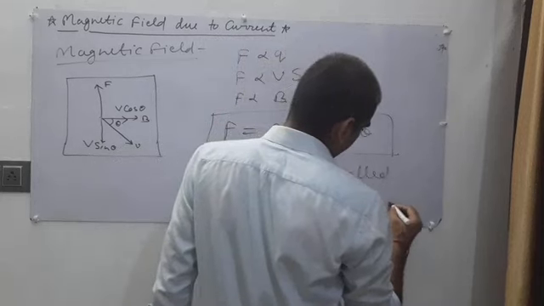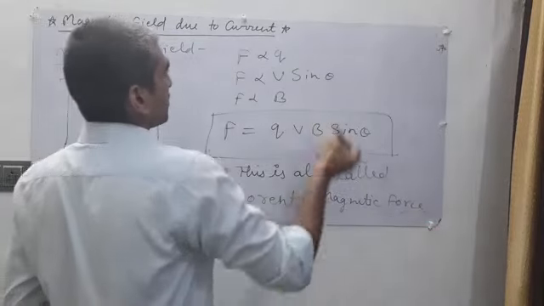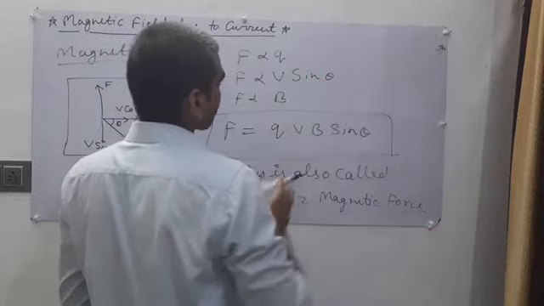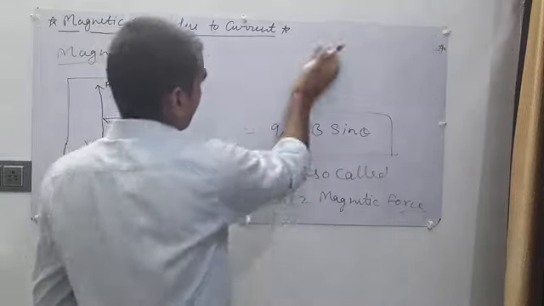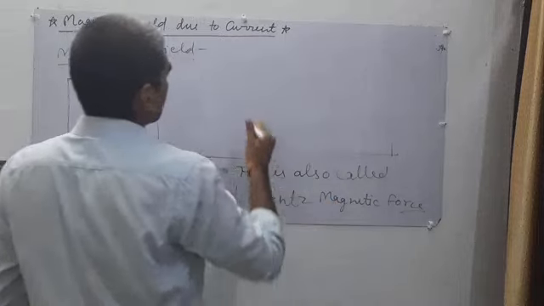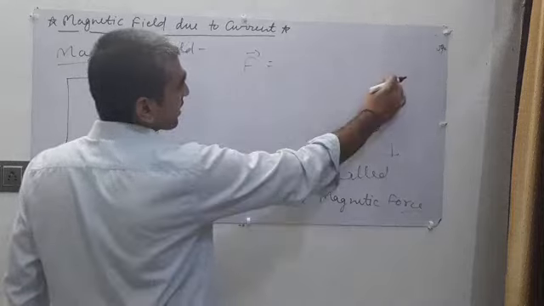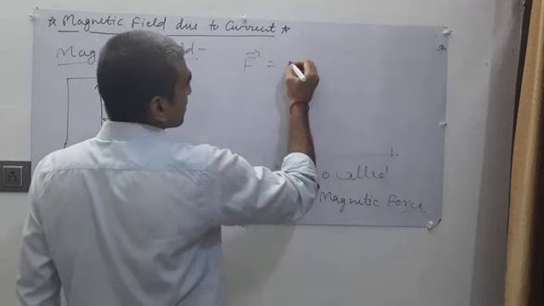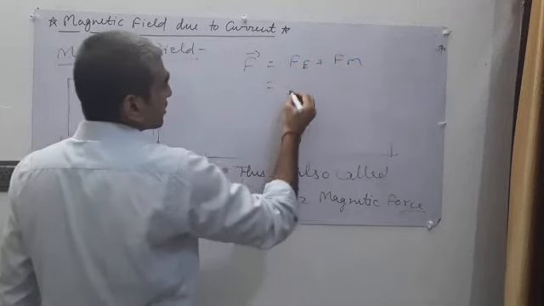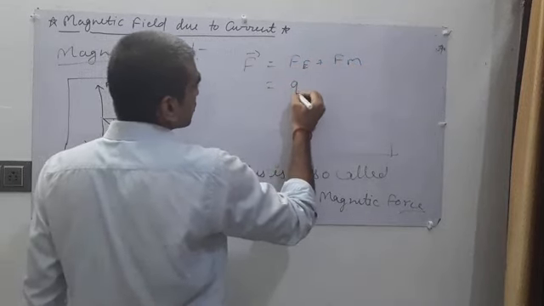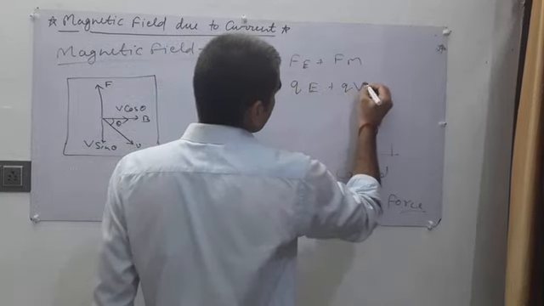This is the Lorentz magnetic force, because the Lorentz force is the sum of electrical force and magnetic force. That means Fe plus Fm, that means Q into E plus QVB.